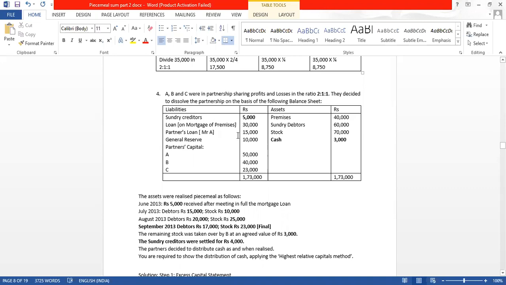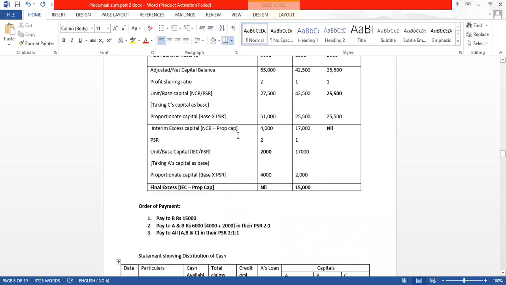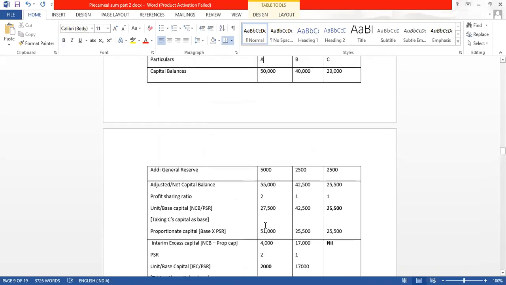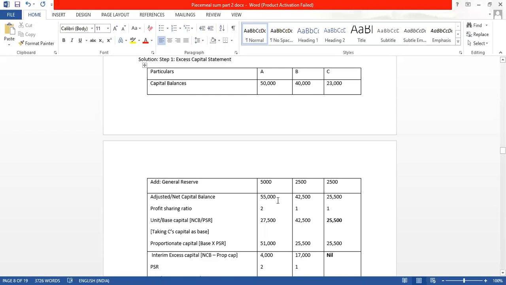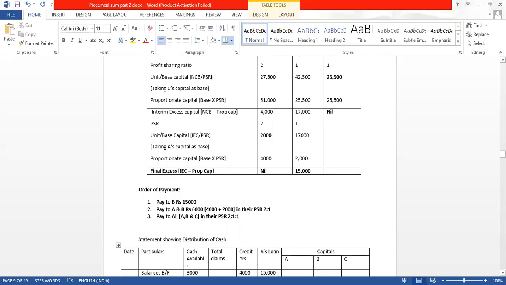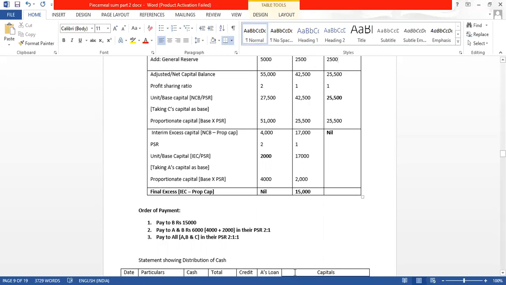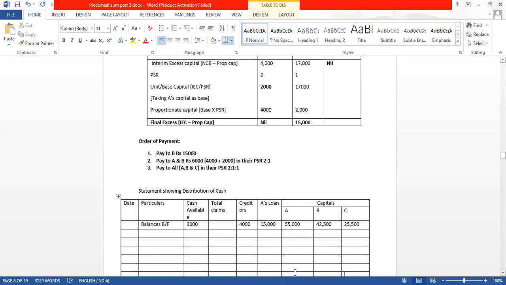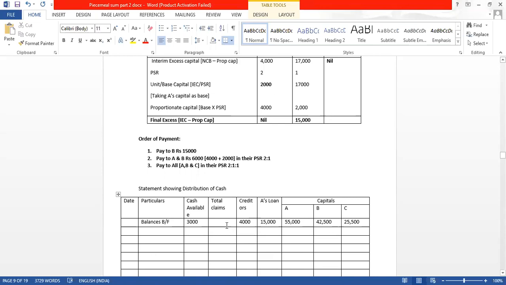Then how much is partners loan? It is 15,000. So I will write, after paying the creditors, A's loan is there, 15,000. और उसके बाद capital देखते हैं partners का, A, B and C. Adjusted net capital balance is 55,000, 42,500 and 25,500. So I will write here 55,000, 42,500 and 25,500. Got it? 55,000, 42,500 and 25,500. Now I want the total of total claims.